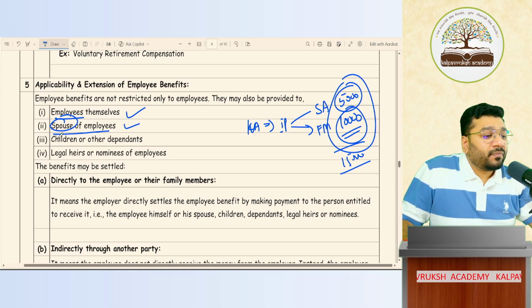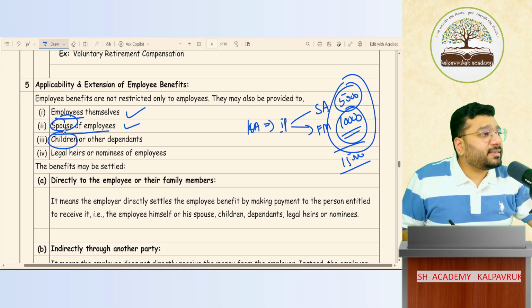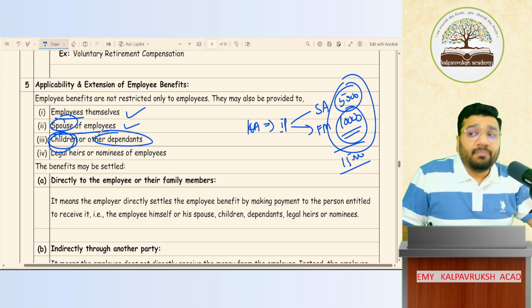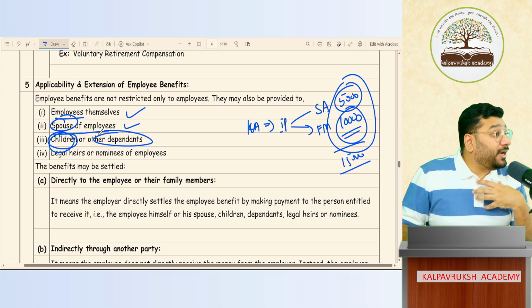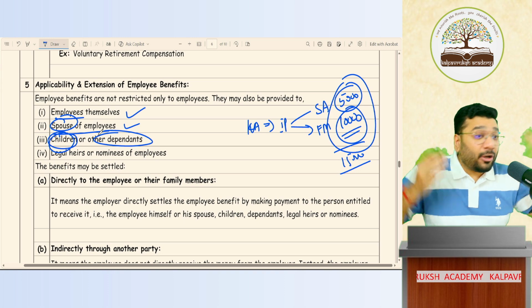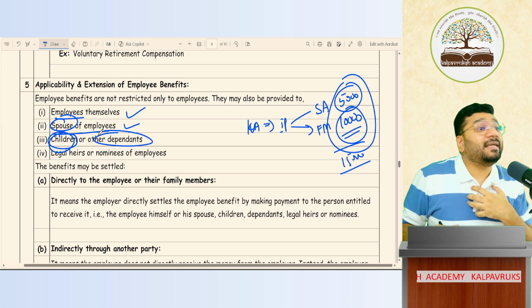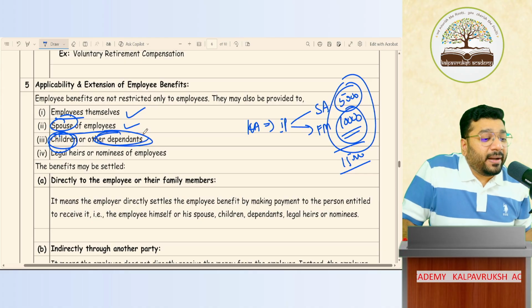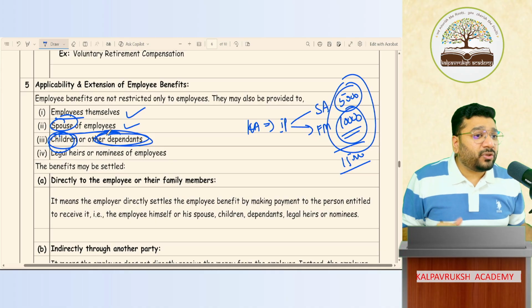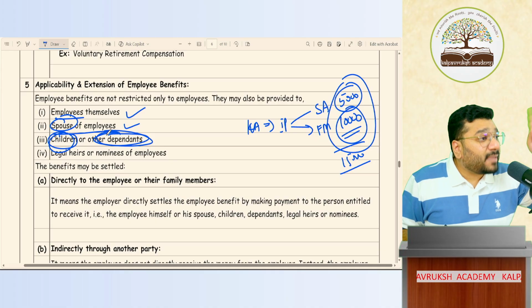If the company is also paying insurance premium for my son, for my parents, brothers who are dependent on me, what is meant by dependent? They are dependent on my earning. They are not having any independent earning. Those are called as dependent people. So if there is any other dependent person on me, if the company is giving any benefits to them, that will also be considered as employee benefit.